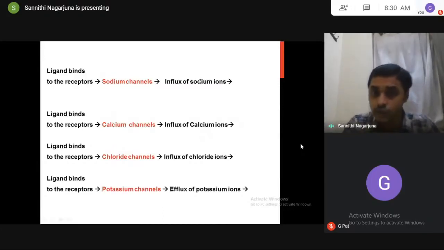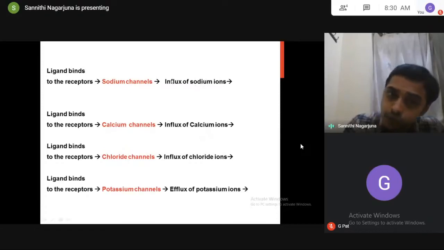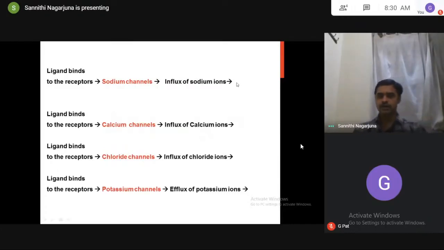We know that sodium carries positive charge. With influx of sodium, the positively charged ions enter into the cell. I'm giving one example. When the positively charged sodium ions enter into the cell, cell potential increases, and the cell will undergo stimulation. Am I right? When the receptor is attached to sodium channels and the ligand binds, the sodium channels get opened and the sodium ions undergo influx. Influx of sodium means influx of positively charged sodium ions. When they enter the cell, the potential increases. Automatically it causes cell stimulation, which means stimulatory actions will be observed.